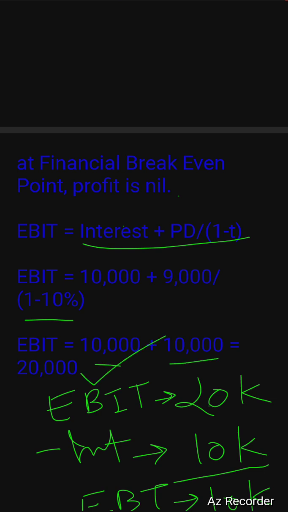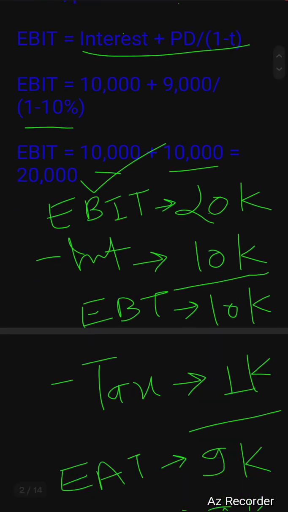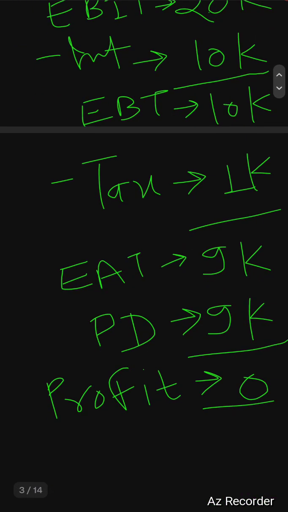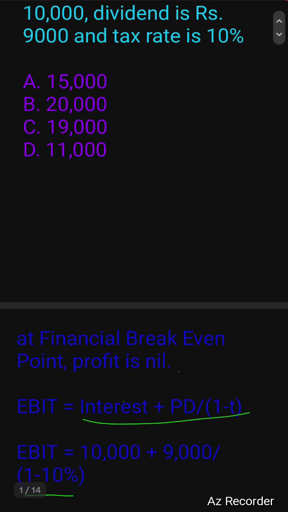So let us solve it. Say EBIT we have already at 20,000, interest is given at 10,000. So EBIT will be 10,000 and tax is 10%. So that is 1,000. So earning after tax will be 9,000. Preference dividend is already given as 9,000. So profit will be nil in the instant case. So the correct answer in the given question will be 20,000. That is option number B.